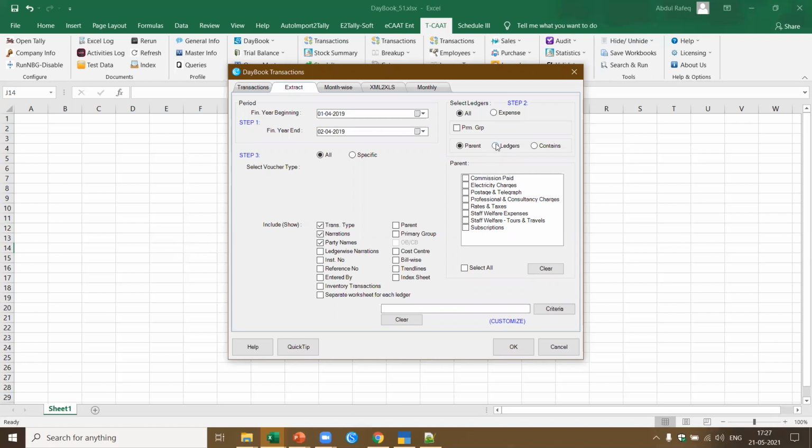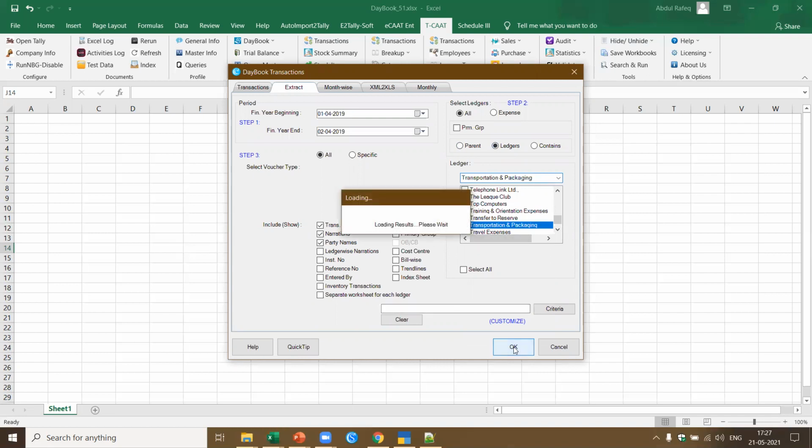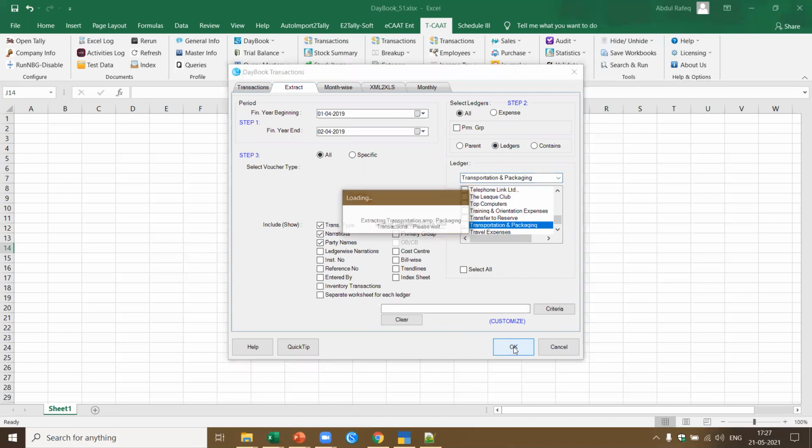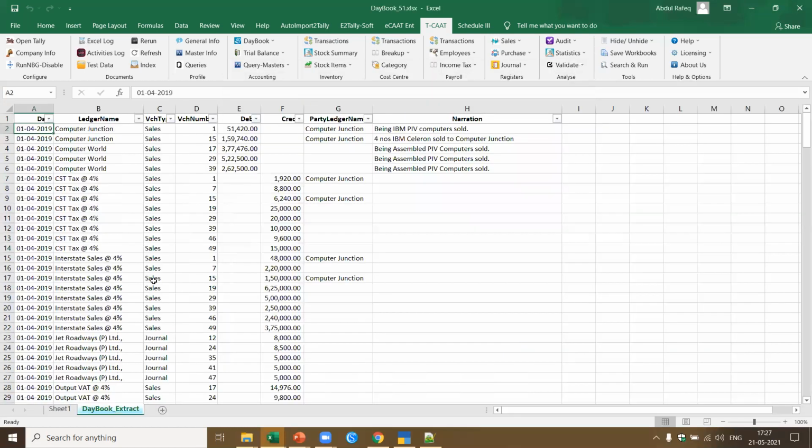Let's say now here what I wanted was ledgers. Here you remember we wanted transportation. I can just type transportation, automatically it will pick up and display it. I've already picked up this one. I want to export this transportation and packaging. Now it's extracting the ledger transactions of transportation packaging. Now if you see here, I got all the transactions.